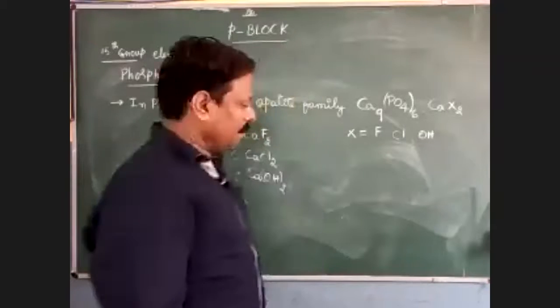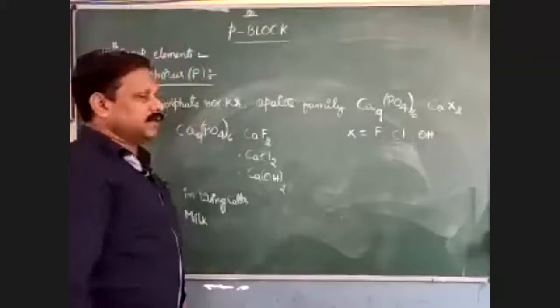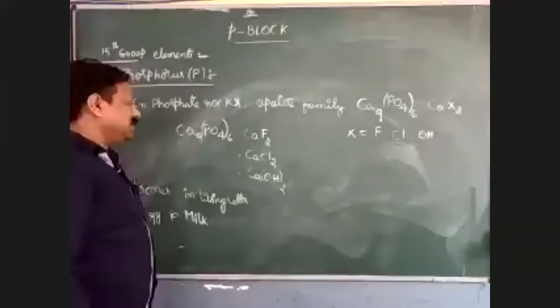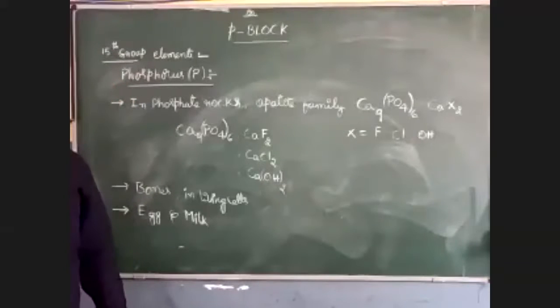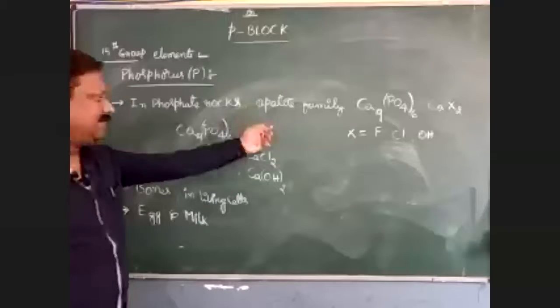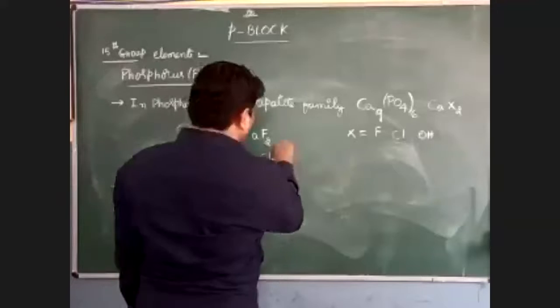If it is fluorine, the formula becomes Ca9(PO4)6 CaF2, and its name is fluorapatite.